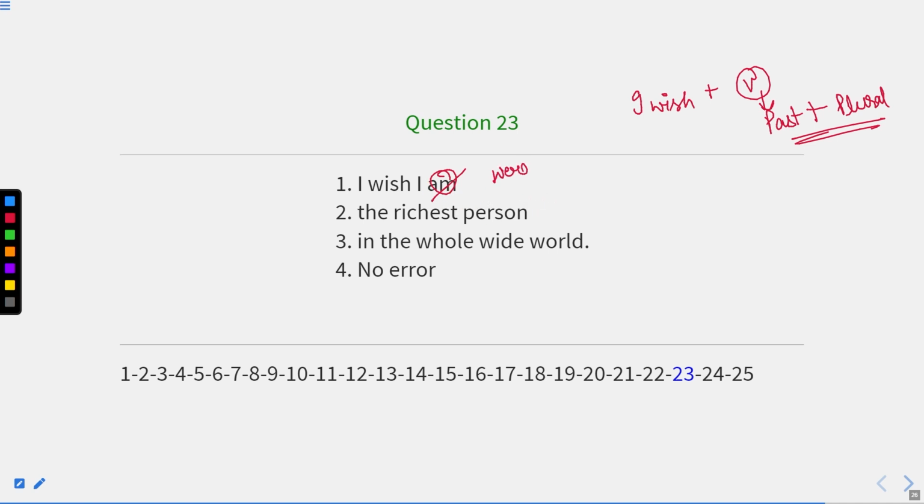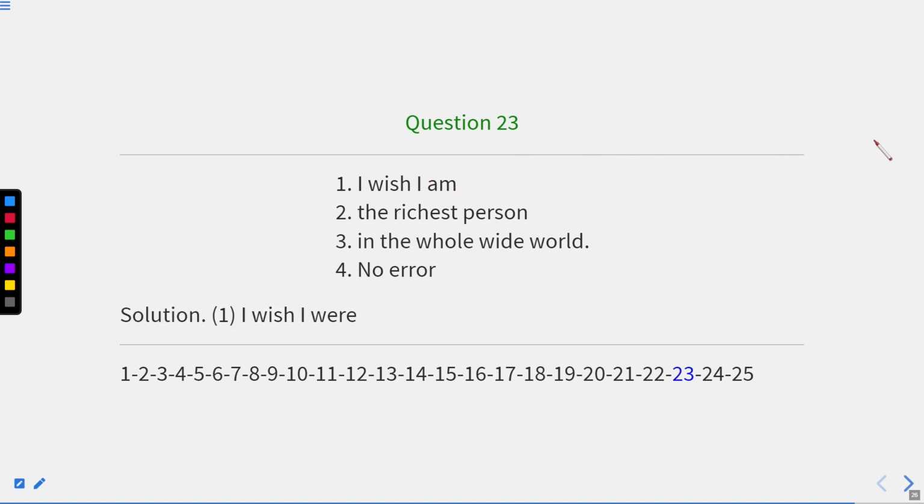As I told you, this word should be in past plural form. So I cannot write I was. It should be I were. If in this place it had been he, then even I would have written were. Okay. So this is past plural form. Now the answer will be first, where we should write I wish I were.